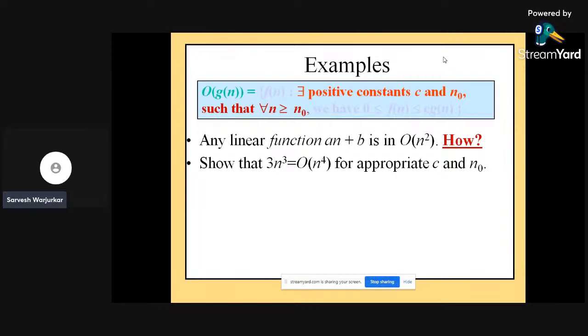Next, there are various examples related to this. Positive constants c and n0 such that for all n greater than or equal to n0, we have 0 less than or equal to f of n less than or equal to c g of n. In other words, the asymptotic behavior of a function f of n refers to the growth of f of n as n gets large.